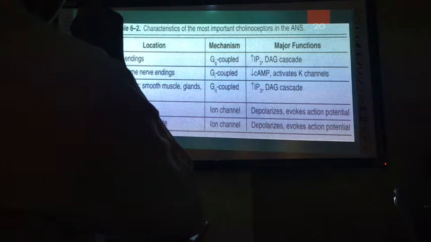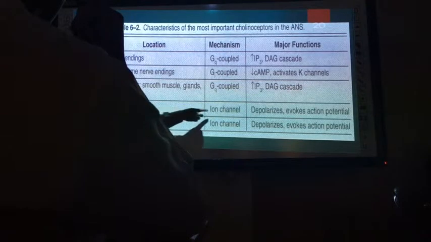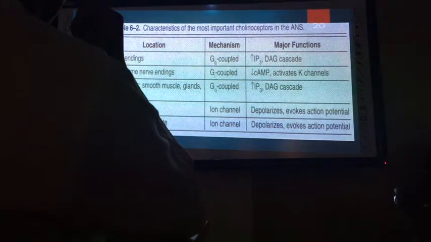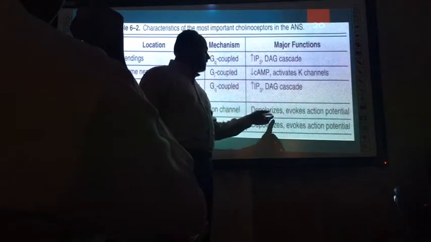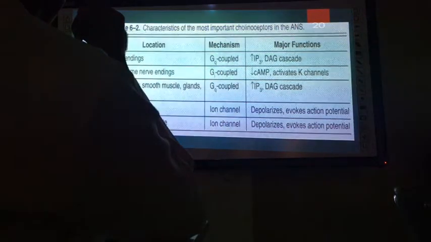Then N here refers to nerves, that's why they mentioned it as NN. Nicotinic nerves are usually found in the ganglia. It is a ligand-gated ion channel. What is ligand-gated? You know it. So again, the end result is depolarization in the nicotinic.